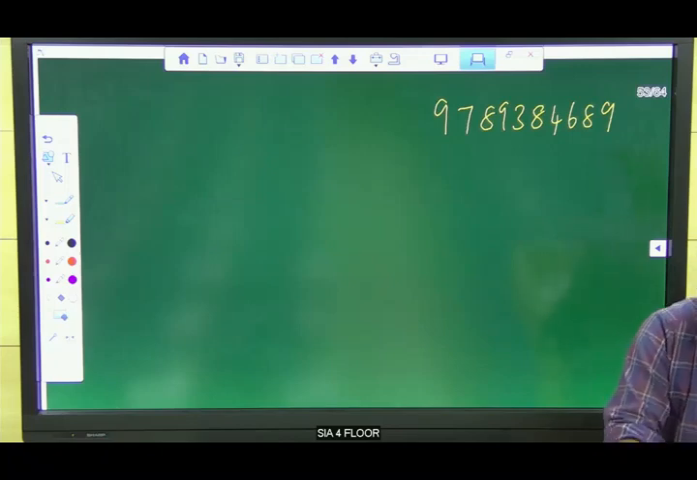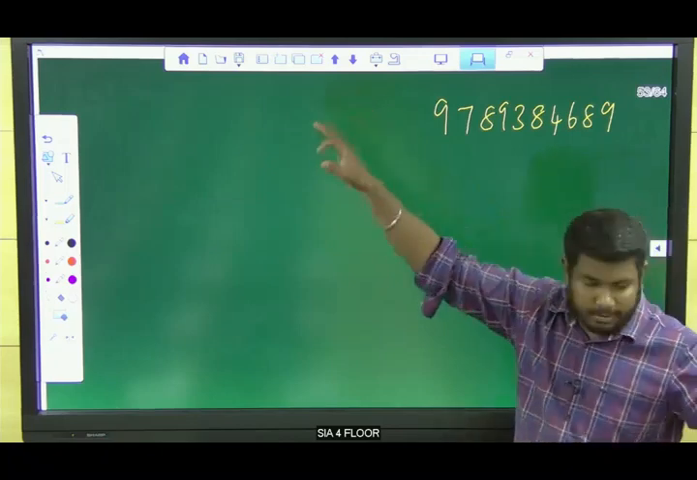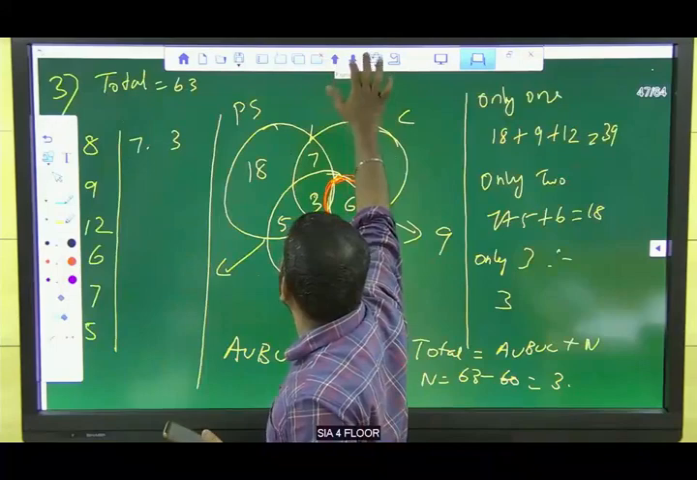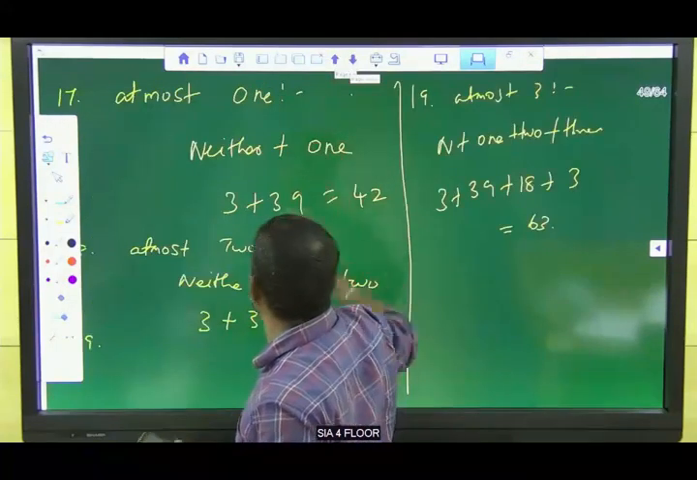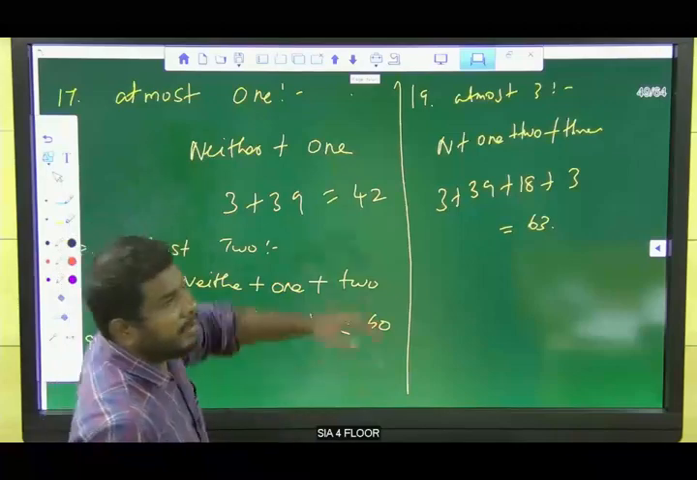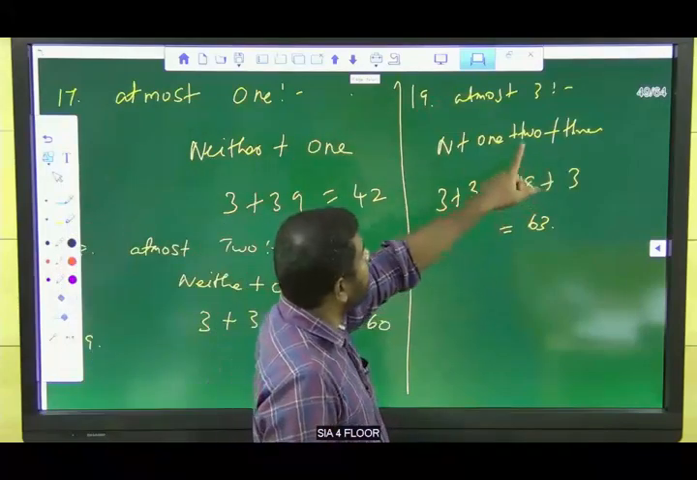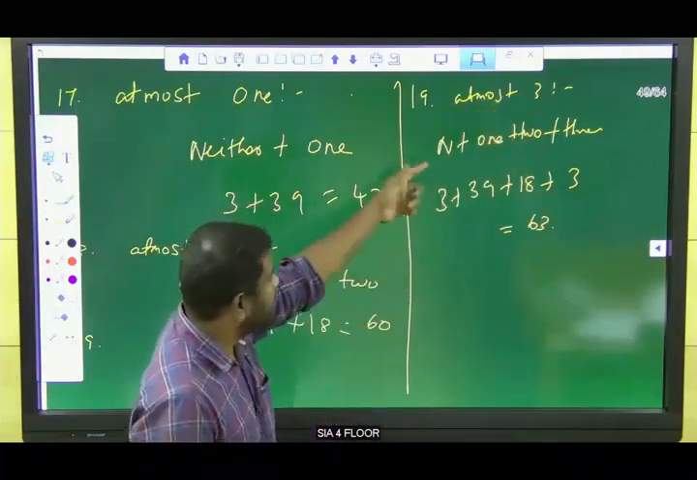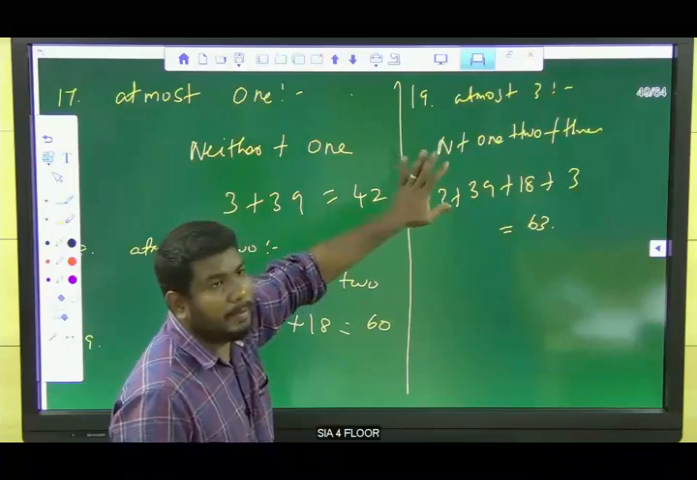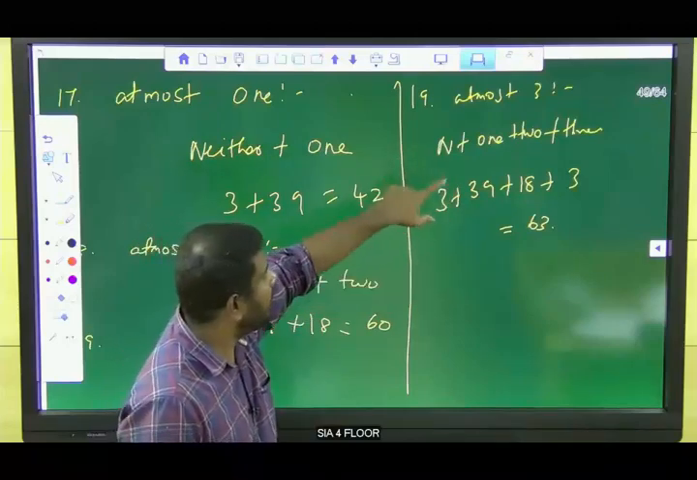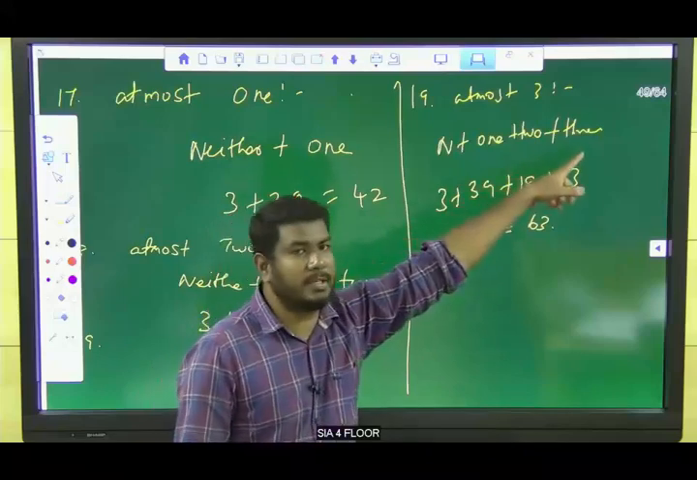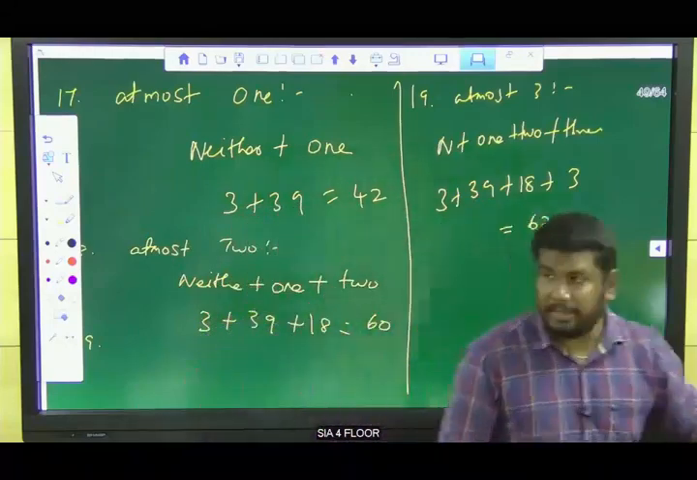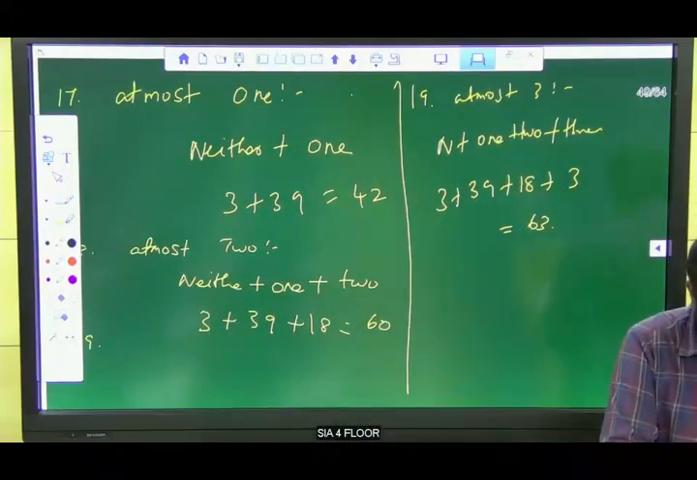Yes, Meera, 19th question. What's your doubt? At most 3 means 3 is the maximum value. So minimum, neither 1 plus 2, right? Neither 1, 2, 3. We know already 3 is the neither, I mean 3 students participated in all of 3. So 1 is 39, 2 is 18, and 3 subjects is 3. So we need to add all the values. We know already 60, 60 plus 3 is 63, right? Is that okay, Meera?